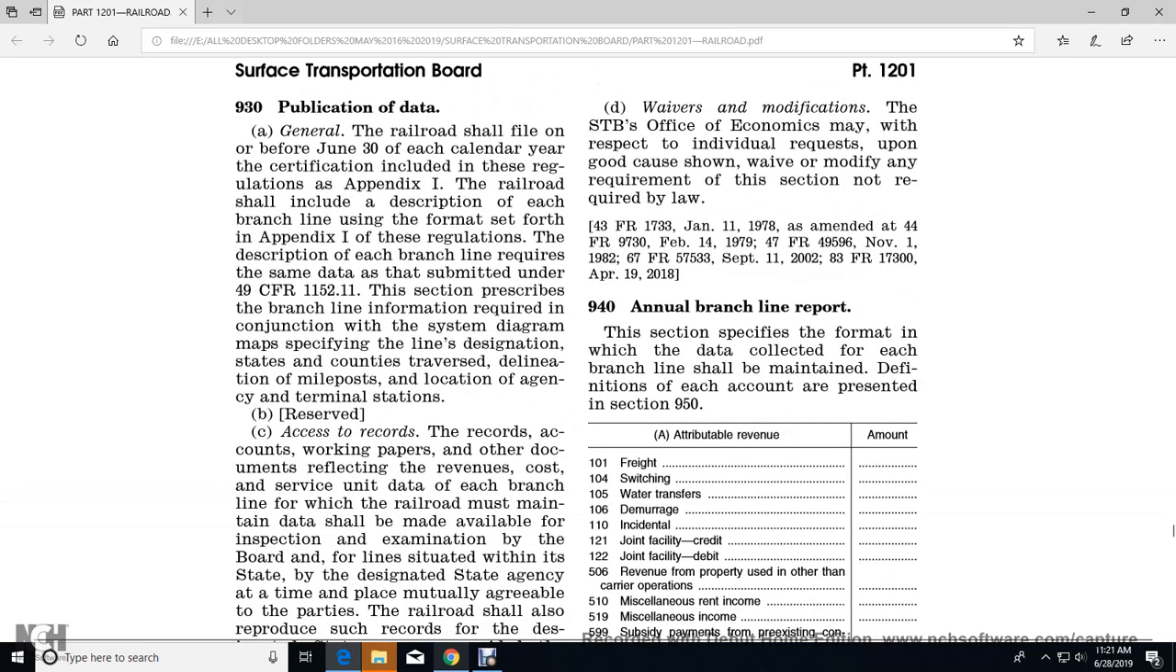Alright, 930, publication of data. The chairman of the railroad shall file with the Board before June 30th of each calendar year a certification that includes, with the regulation, Appendix 1. The railroad shall include a description of each of the branch lines, using the format set forth in Appendix 1 of the regulation.